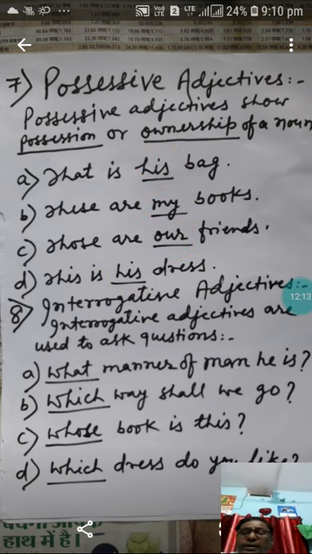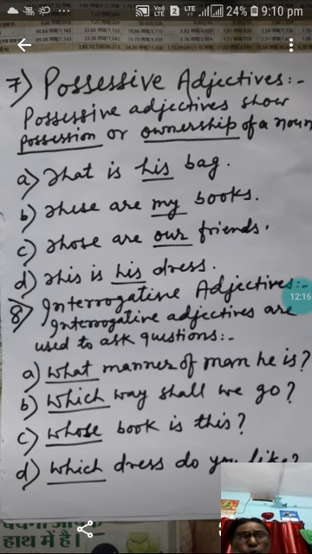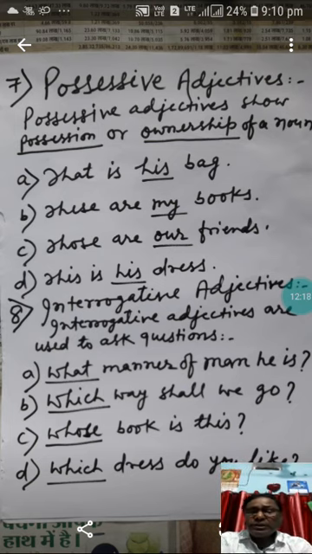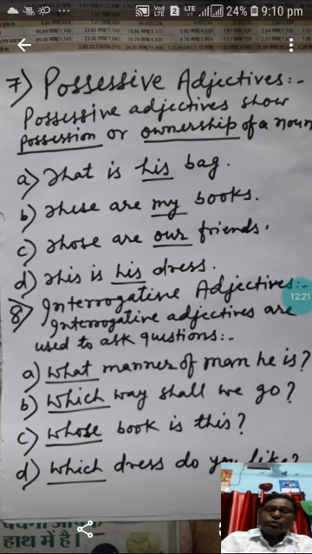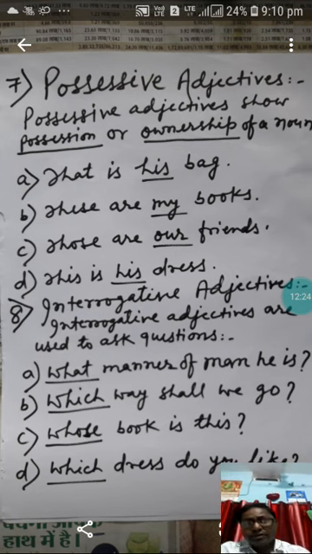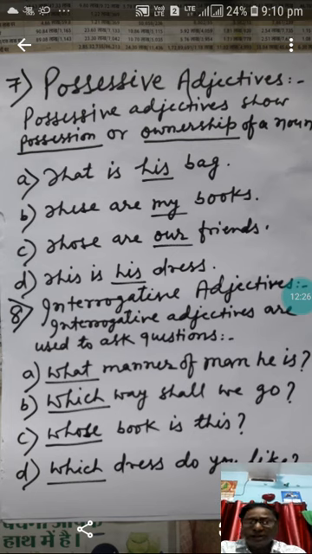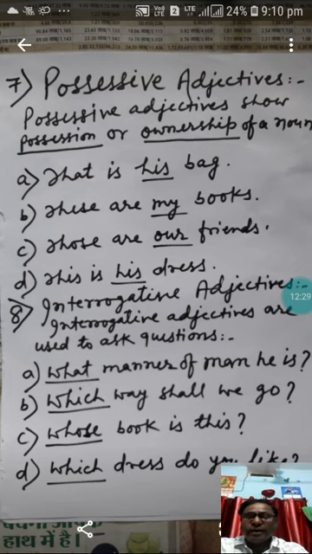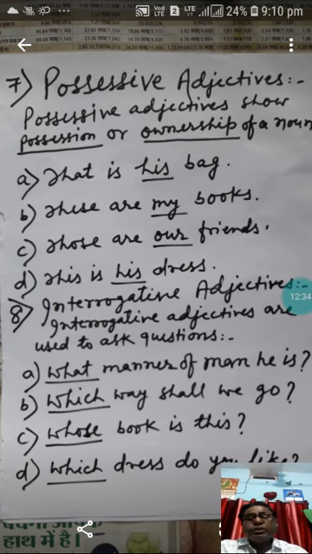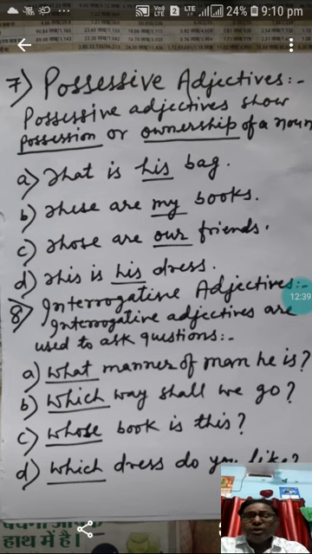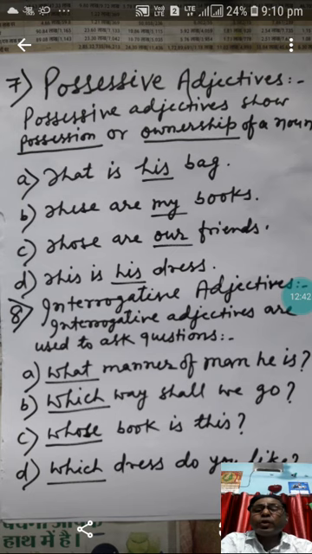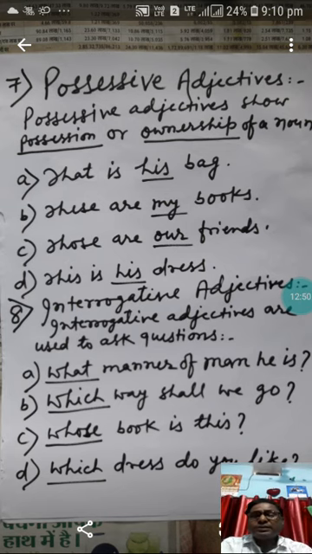So let us see now the next one, interrogative adjectives. You have heard all these, I know. If you remember, you have read. It is just to make it fresh. You recall, you remember, and make it fresh and settle forever in your mind. What are interrogative adjectives? Interrogative adjectives are used to ask questions, as the name already says. The adjectives which are used to ask questions are called interrogative adjectives.